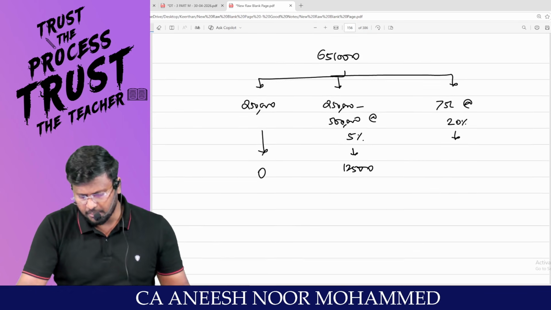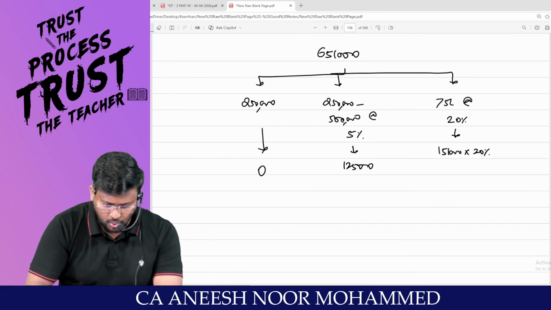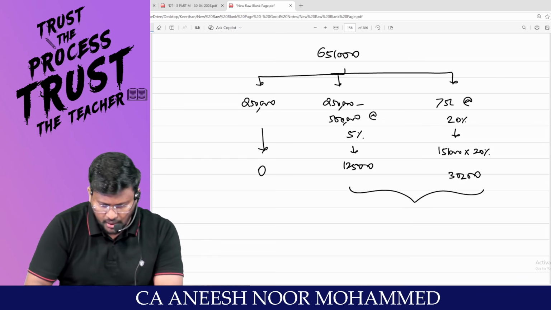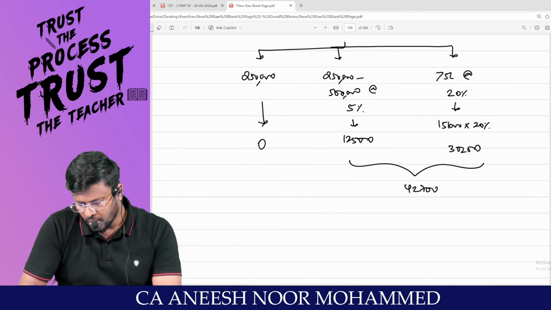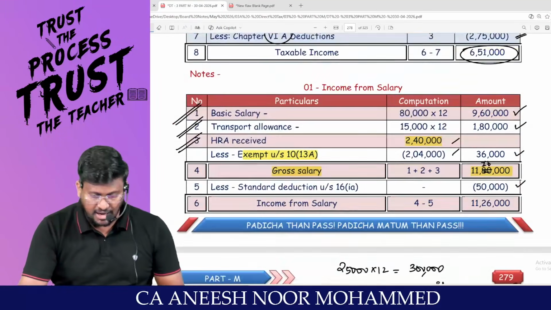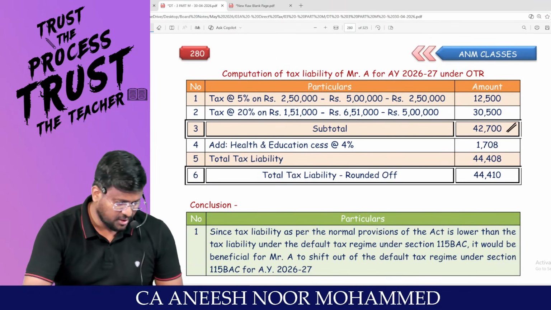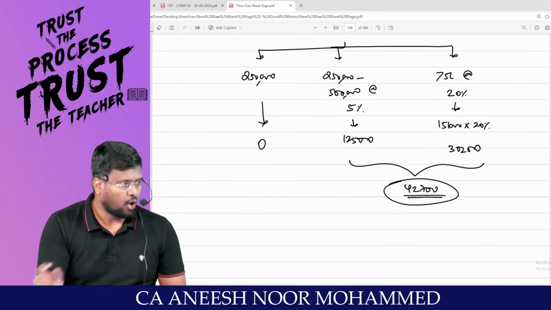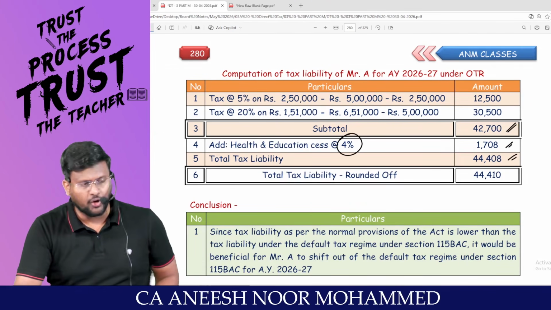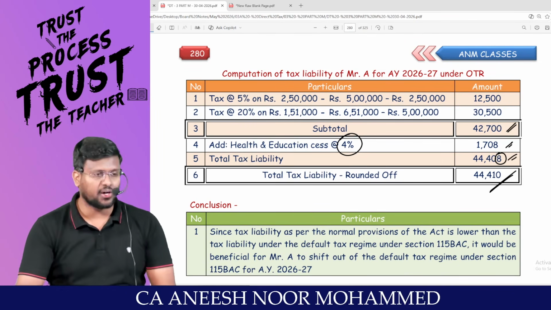Then more than 5 lakh means 1,51,000 into 20% comes to 30,200. So 30,200 plus 12,500 comes to 42,700, is the total what payable? Tax payable. Under the what? Come on, man. I'm calculating the tax payable here. 42,700. Have you all got 42,700? On that, you are supposed to add health and education cess of 4%. You will be getting that. Total tax payable will be 44,408. Since the last number is 8, you have to round off to 44,410.